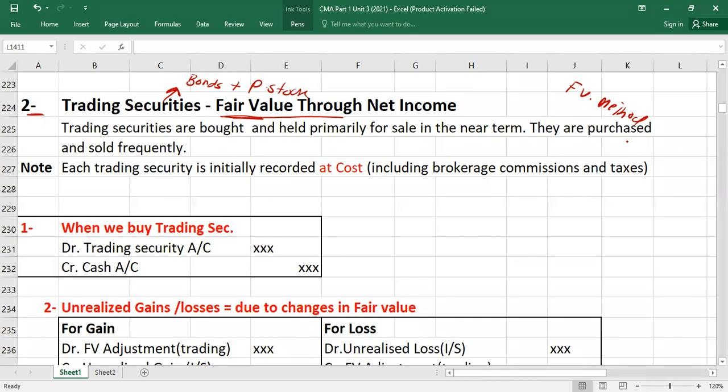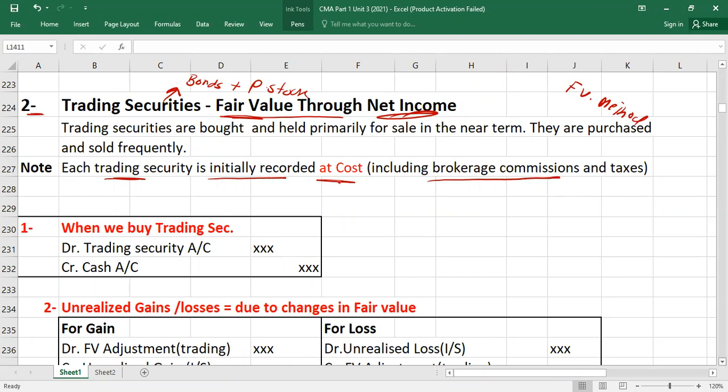And the changes in fair value, you will take where? To the net income, to the income statement. And each trading security is initially recorded at cost, as we studied previously also, because it's a fair value model, including brokerage commission and taxes also, because it is going to be part of the cost. Right? Understood? So first, let's understand the entries. Then we will do the question here.